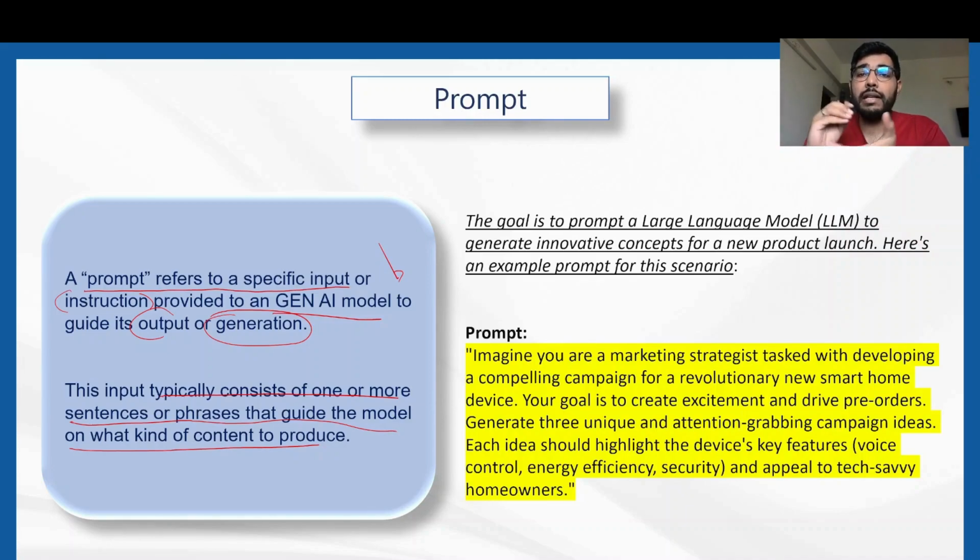You'll ask the model specifically to create an MP4 format video for the particular use case at hand. This is what a prompt means: giving instructions in the form of text with one or more sentences or phrases that guides the model to produce the exact kind of output or the content you need to solve your business use case.